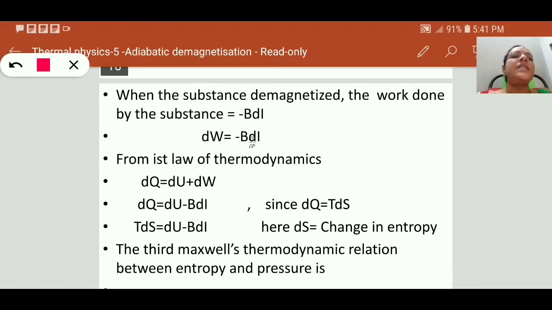When the substance is demagnetized, the work done by the substance is the same but with a minus sign, because this is work done by the substance, whereas work done on the system is considered as BdI. The work done by the system is minus BdI. So this is represented by dW is equal to minus BdI.